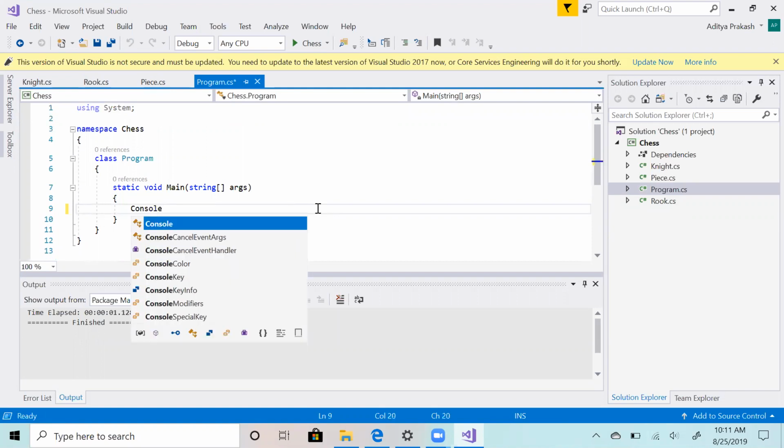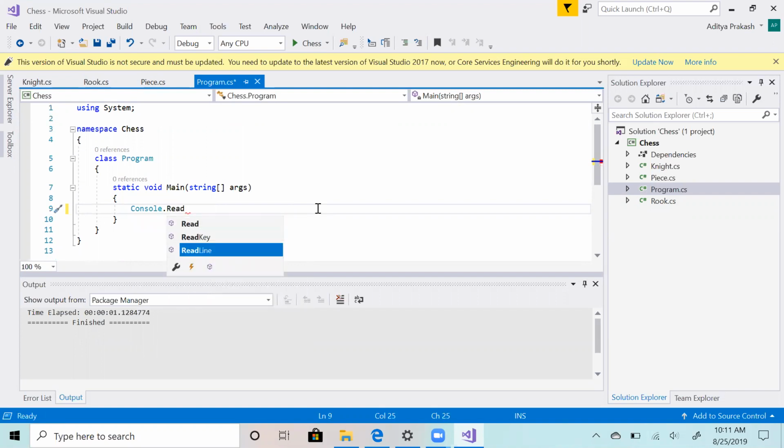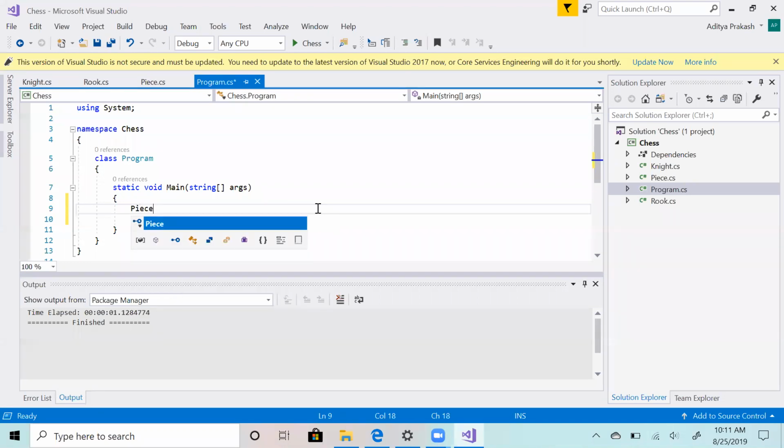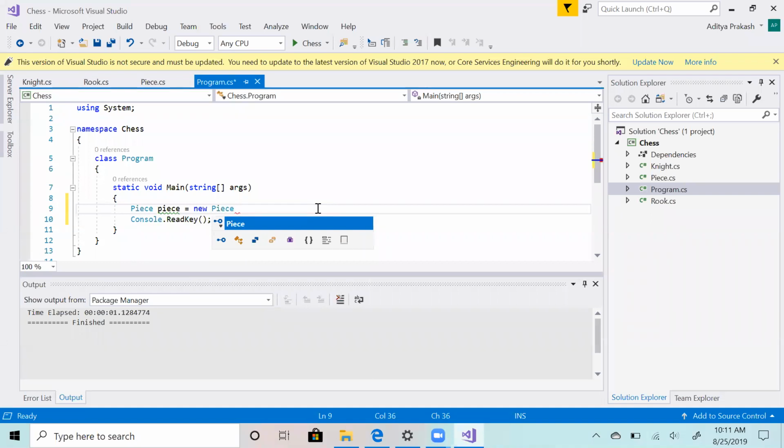Firstly, I think this is a console application, so to hold the console screen, I will just add this. You can ignore this link. And firstly, what I want to demonstrate is how interfaces are used. So you'll have a Piece, right? Now, let's say I try to do this. What happens?